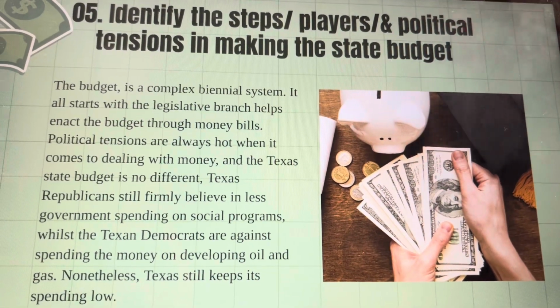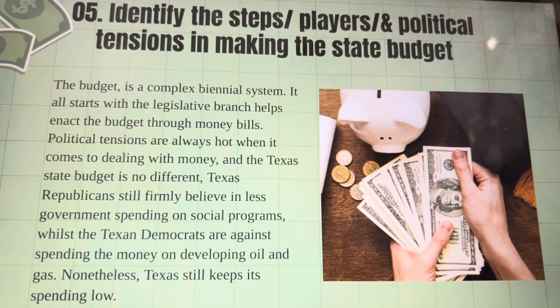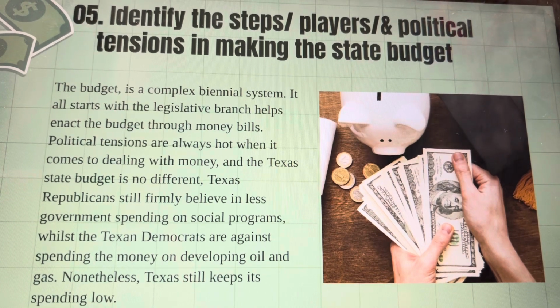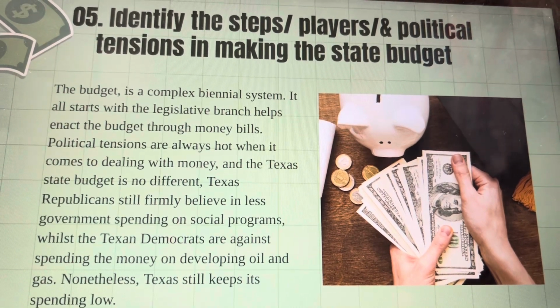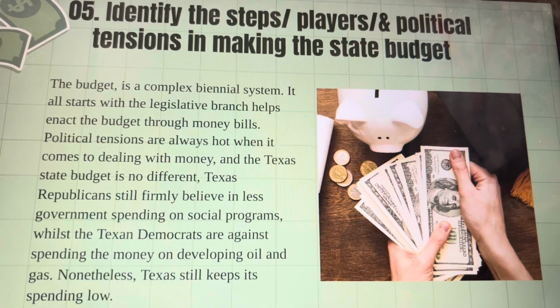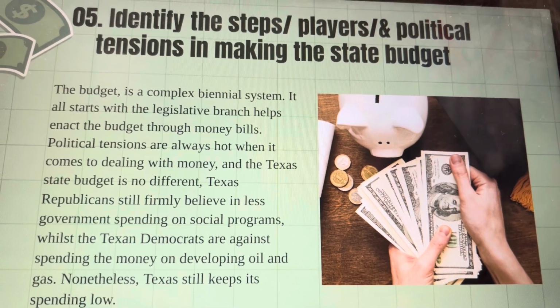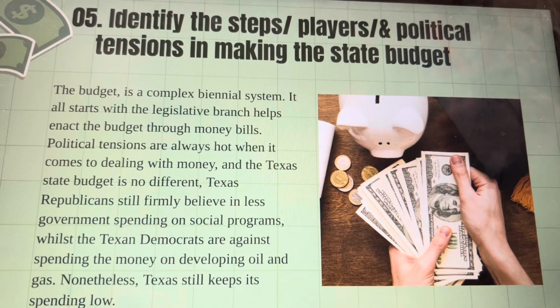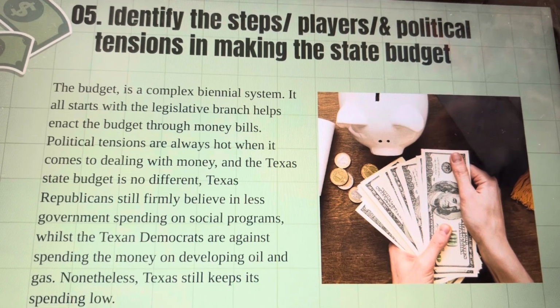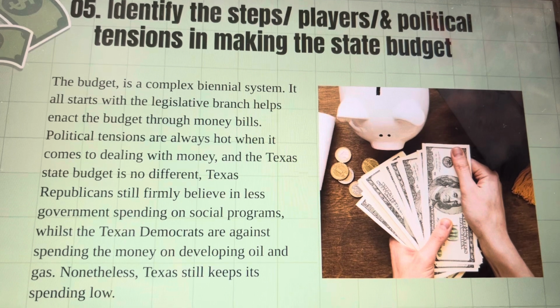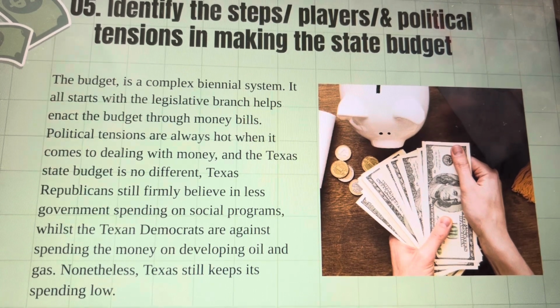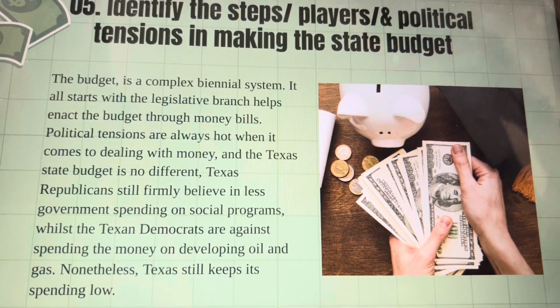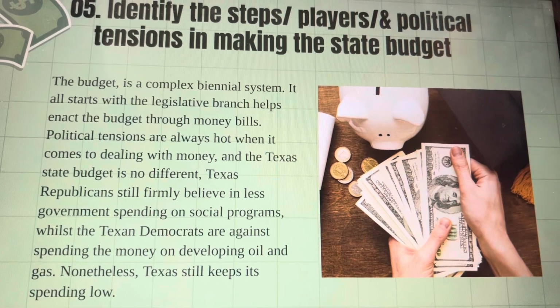Identify the steps or players in the political tensions in the state budget. The budget is a complex penal system. It all starts with the legislative branch, and it helps enact the budget through money bills. Political tensions are always hot when it comes to dealing with money, and the Texas state budget is no different. Texas Republicans still firmly believe in less government spending on social programs, whilst the Democrats are against spending the money on developing oil and gas. Nonetheless, Texas keeps its spending low.